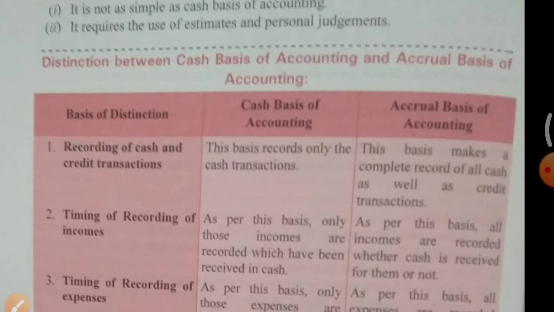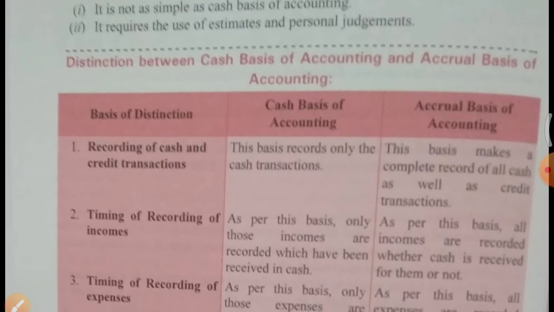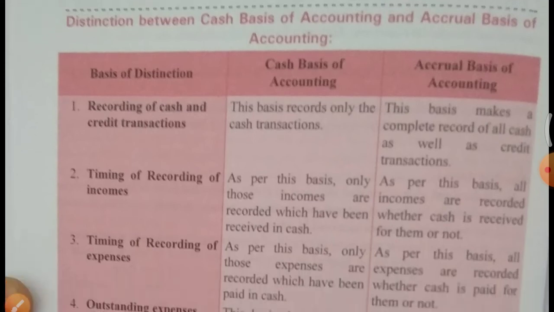Let's take the differences between both bases. Basis of distinction: recording of cash and credit transactions. I think now you have also become intelligent. Now you can also tell the differences between both the bases. These are very simple topics. Cash basis records only the cash transactions, while the accrual basis makes a complete record of all cash as well as credit transactions. Means cash basis of accounting records only cash transactions, while accrual basis records all transactions, whether they are cash or credit.